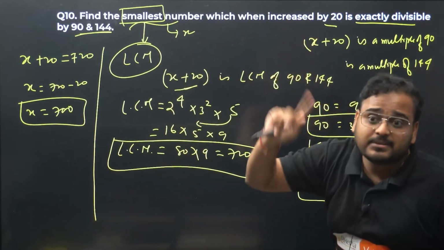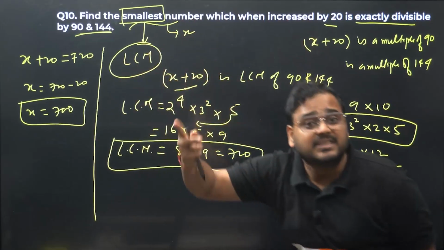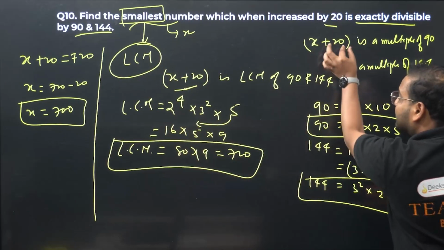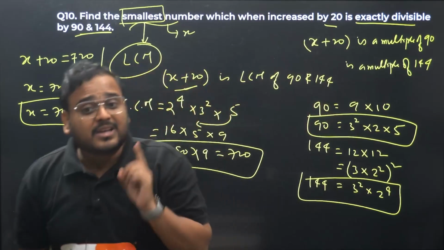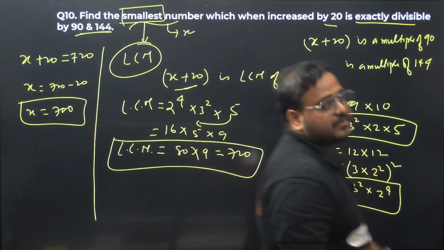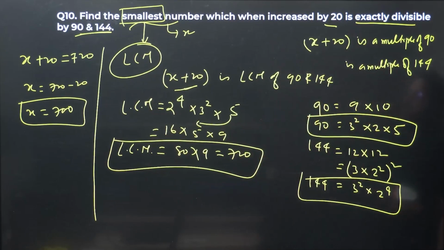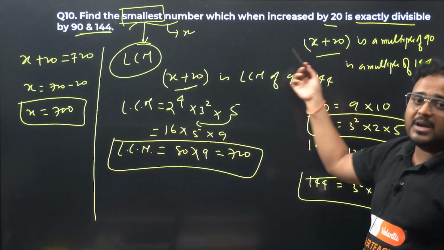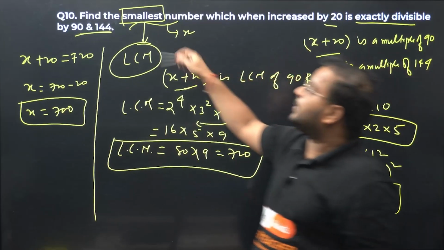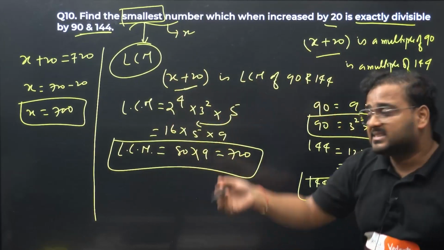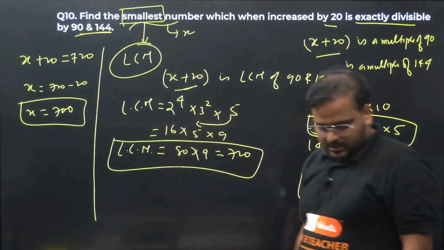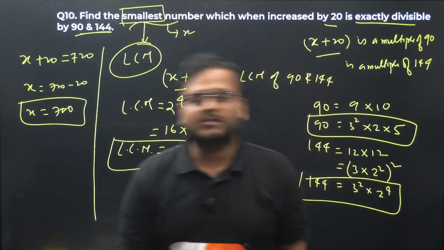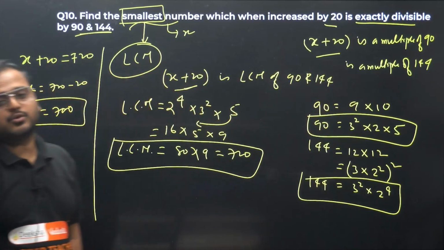Because you increase this number to make it LCM. It was not LCM in the beginning. The number itself is not the LCM. After adding 20 to it, then it became the LCM. Is it clear? If you add 20 to it, it will become a multiple of both of these. What type of multiple? Smallest multiple. What does it mean? LCM. LCM is 720, means the answer will be 20 less than that. Answer is 700. Question number 10 is also over.